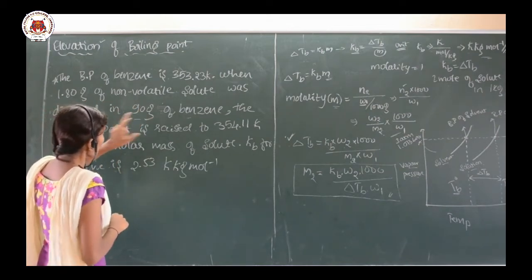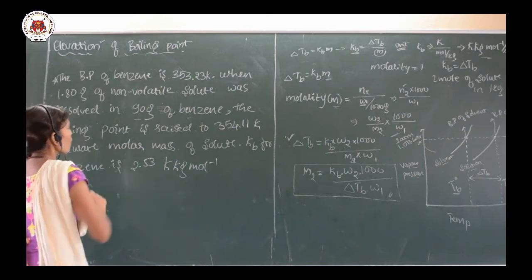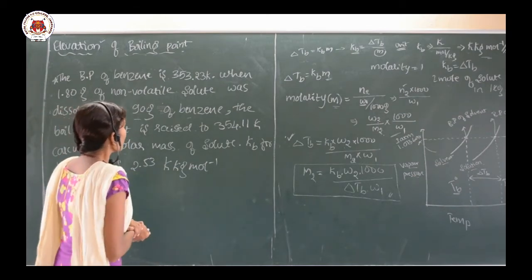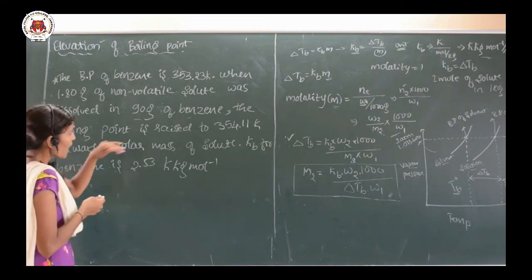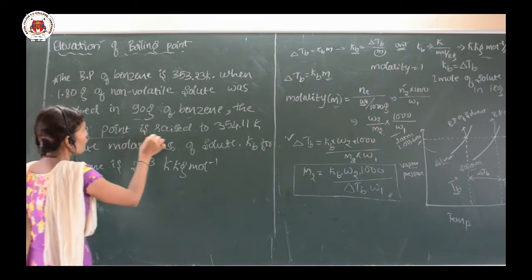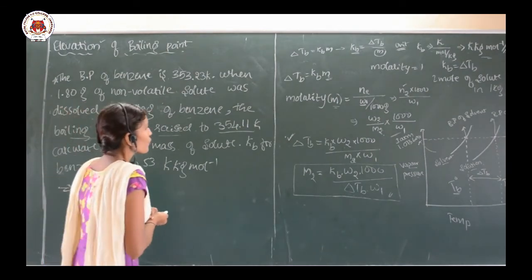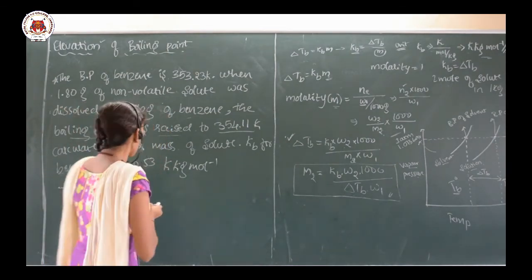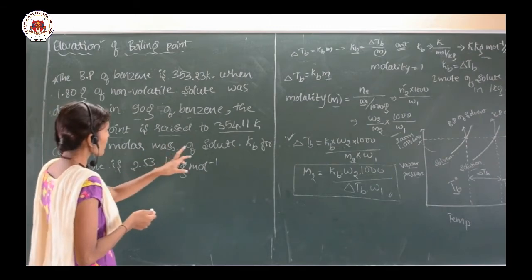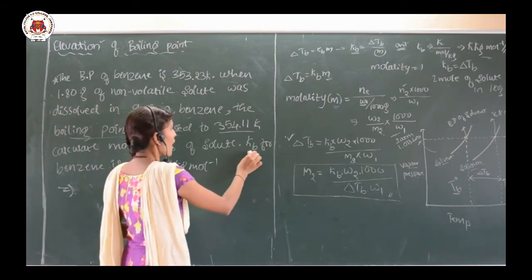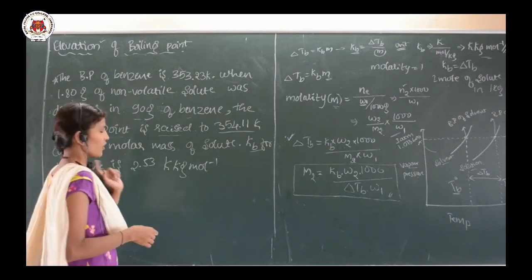In 90 gram benzene, they have added 1.80 gram of the non-volatile solute, and when we add this, the boiling point is raised to 354.11 Kelvin, and calculate the molar mass of the solute. What is the molar mass of the solute they have asked, and the Kb value for benzene is given.